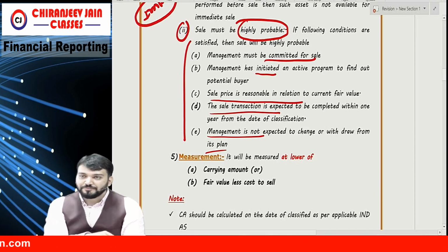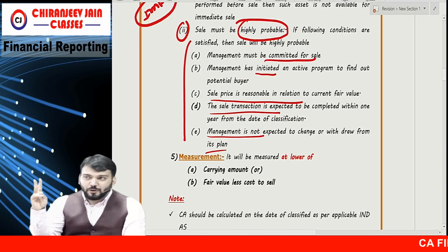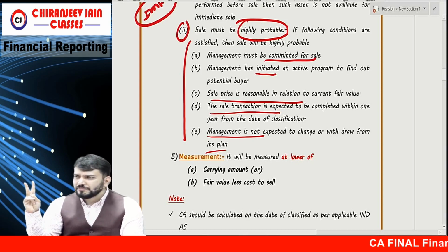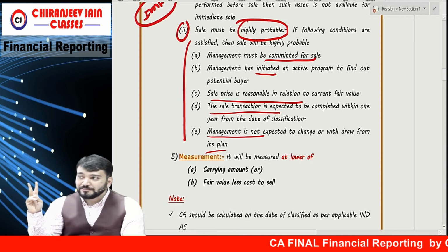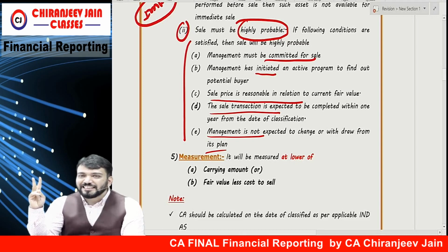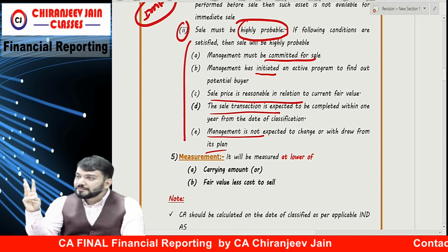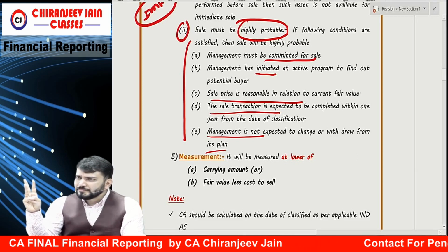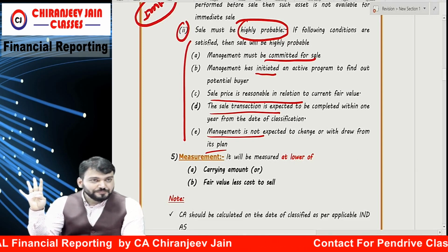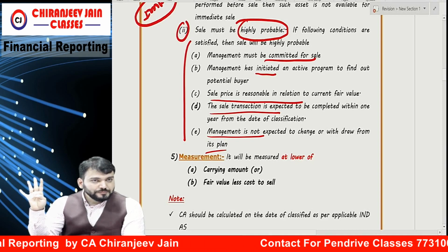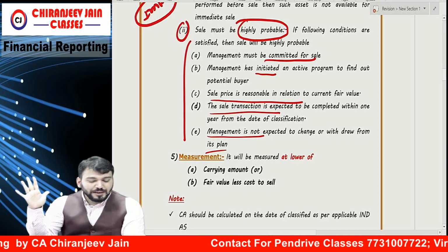Now, once again, point number 1. Management is. Point number 2. I am assuming you are saying correct. Point number 2 once again. Management has initiated a program to find out. Point number 3. Point number D. Point number 5.